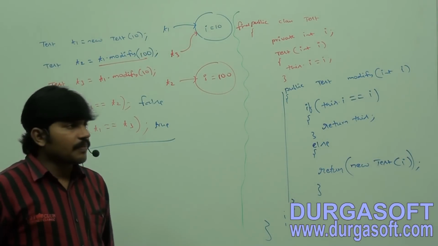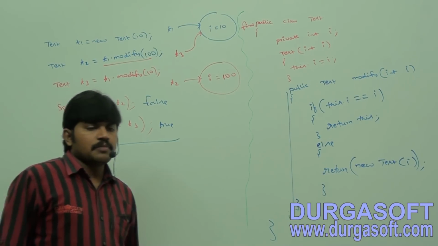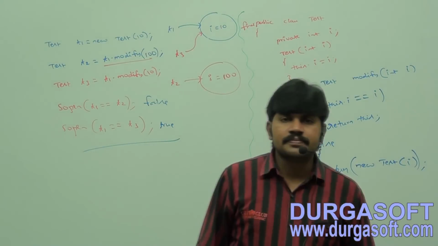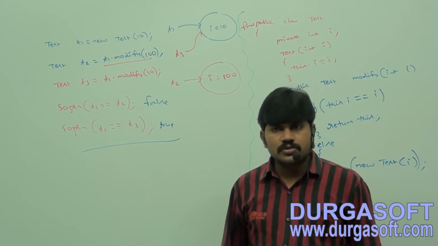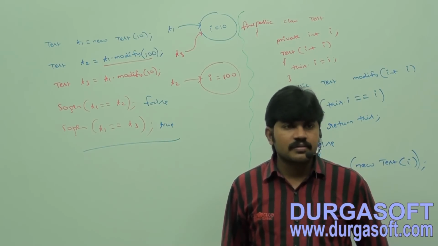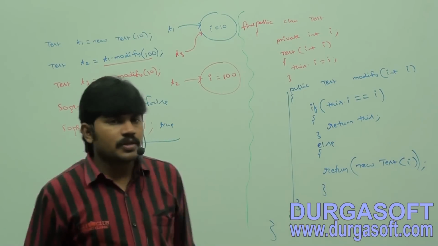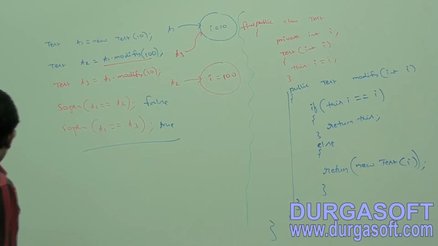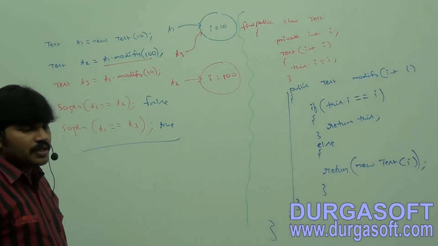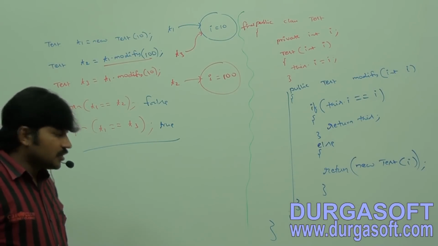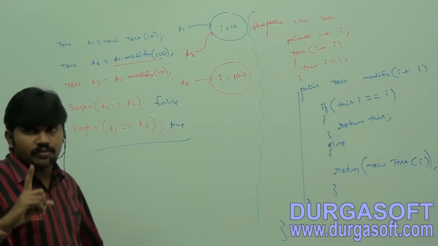And if there is no change in the content, then the existing object will be reused. That's all. Any explanation required about this terminology?